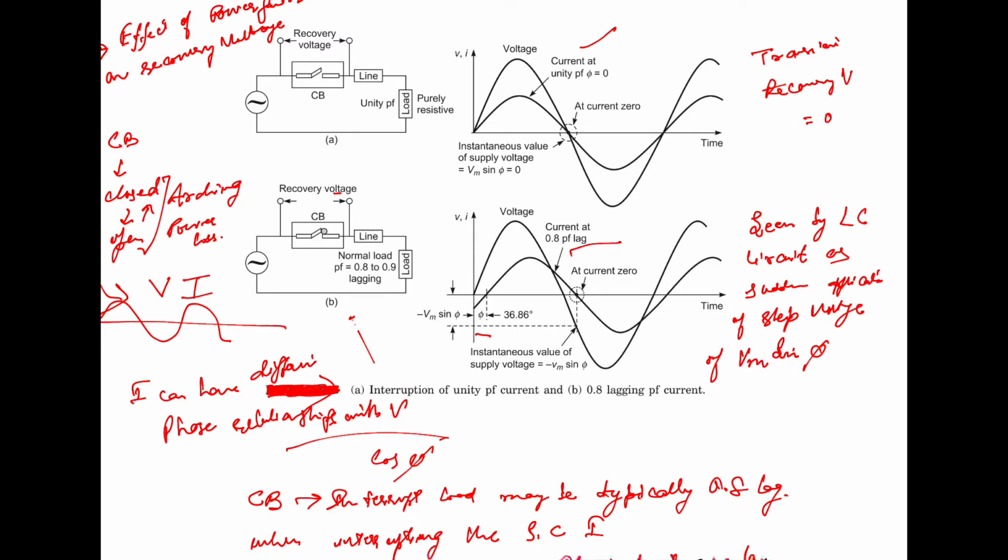Now let us consider the third case. Here the no load magnetizing current of the transformer is shown, with the transformer open circuited.